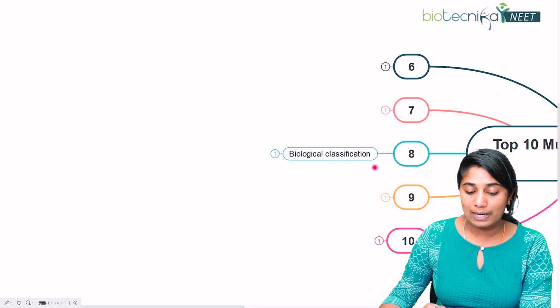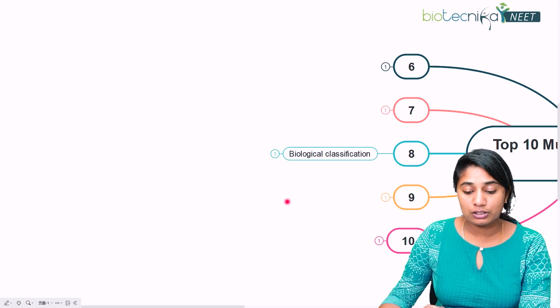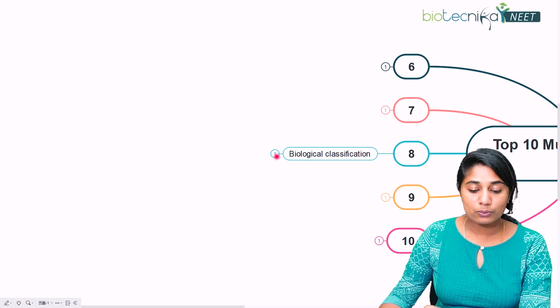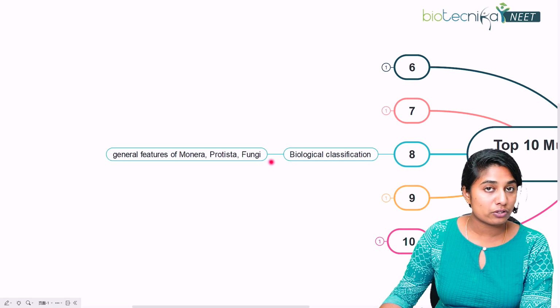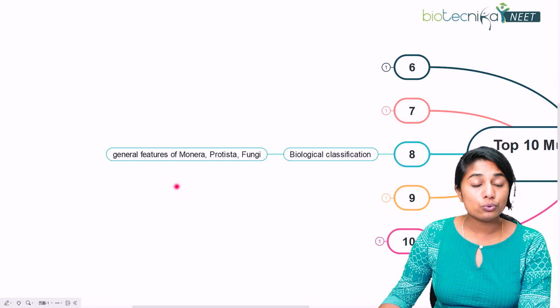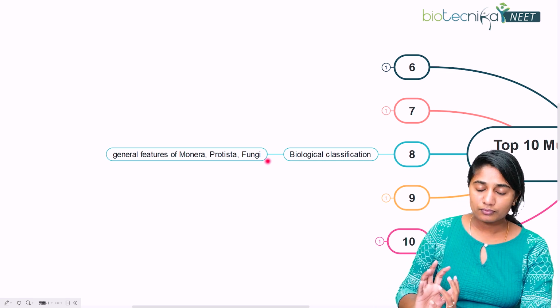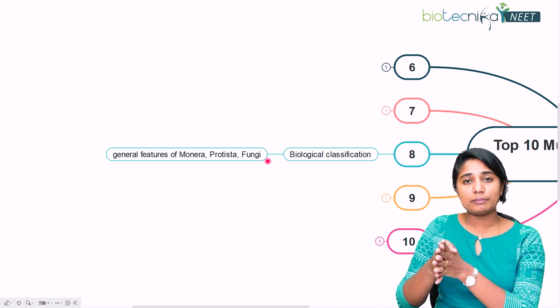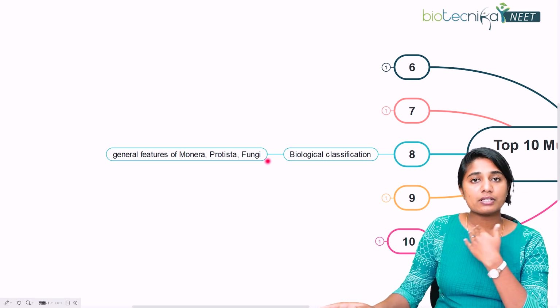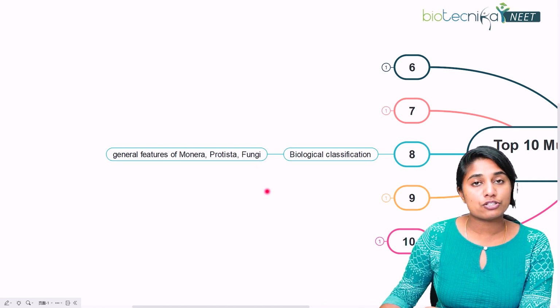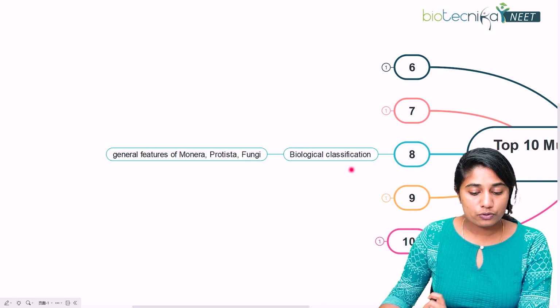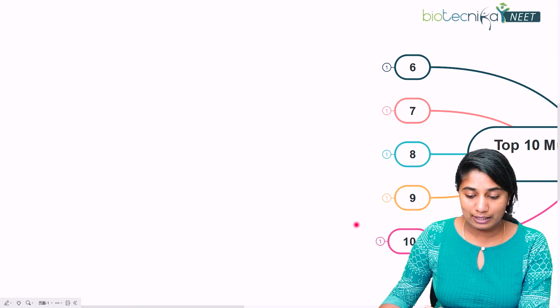The 8th chapter that I had for you is the biological classification, right? So this is the very first chapter that you will come across in your 11th NCERT. So do read the general features of Monera, Protista, fungi, animal and plant, right? So do not skip this particular unit, because just know the general features, because even if you get any simple question, you should be able to answer, right? So biological classification is important in that sense.